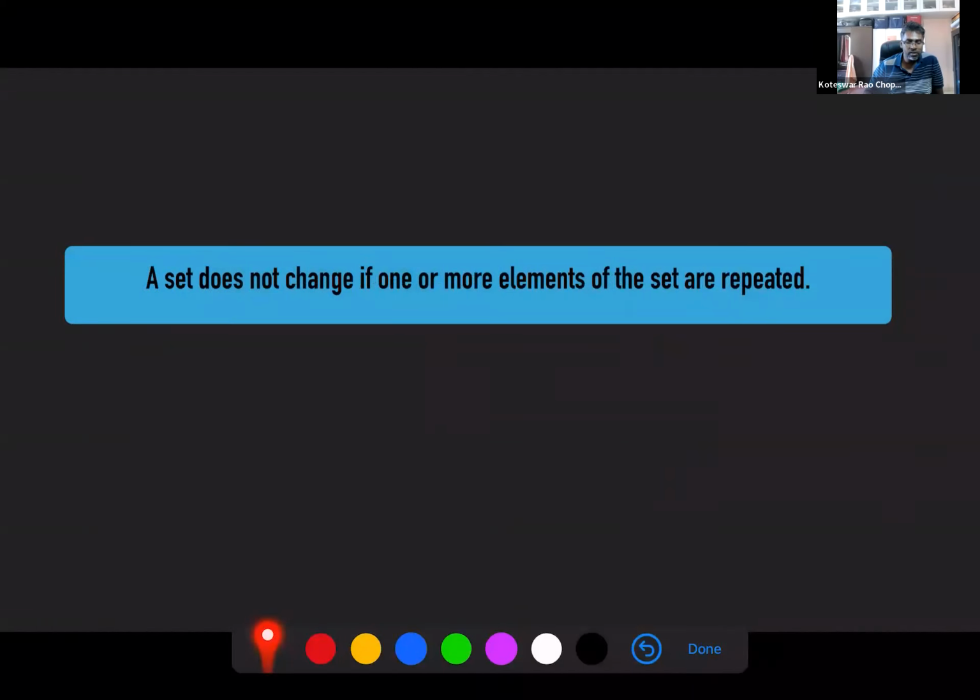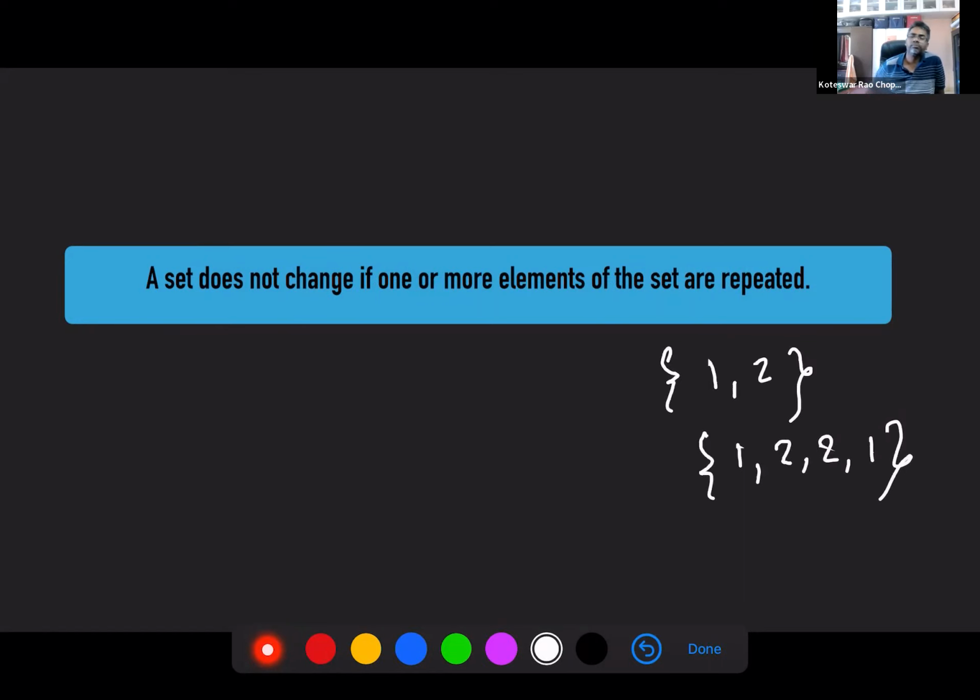Now, this is again important. A set does not change if one or more elements of the set are repeated. For example, I have a set {1, 2} and I have a set {1, 2, 2, 1}. Both are equal. Just because I have repeated 2 and 1, it doesn't become a different set. These two sets are equal.